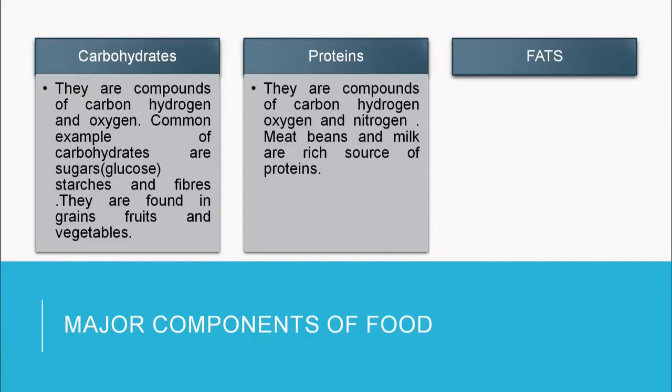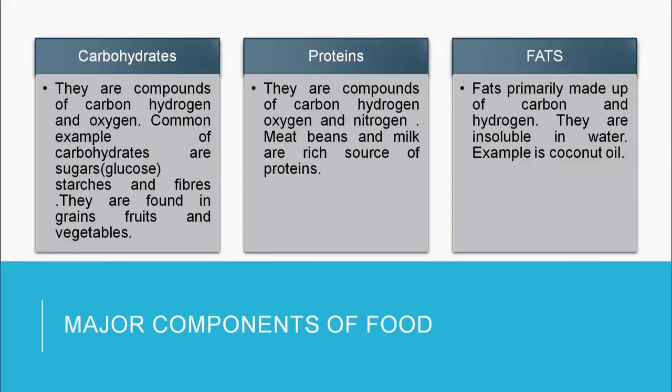Fats are made up of fatty acids and glycerol. They are again organic compounds which are rich in carbon and hydrogen and have very little oxygen. And they are insoluble in water. Examples of fats are all the oils that we consume for cooking our food, and the most common one is coconut oil. So, the basic components of any food are carbohydrates, fats and proteins. Besides, the food also contains minerals and vitamins which are very essential for the body functions of any organism.